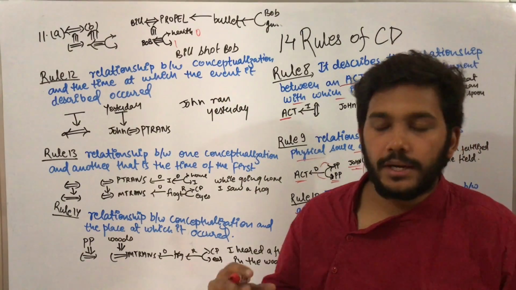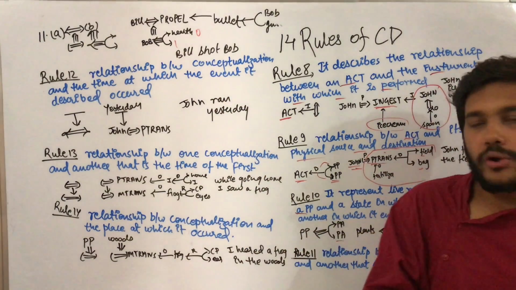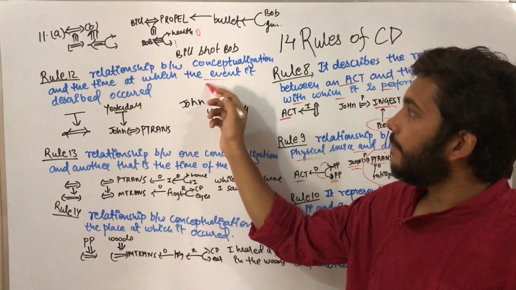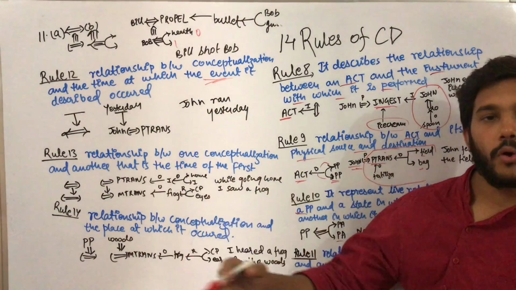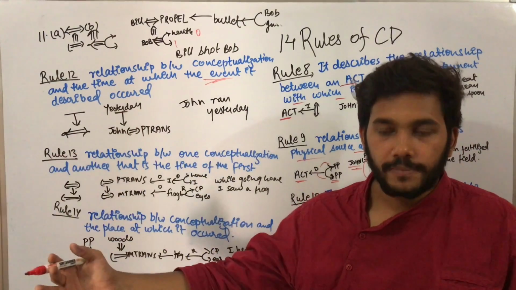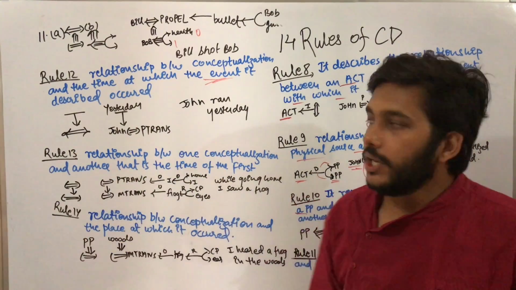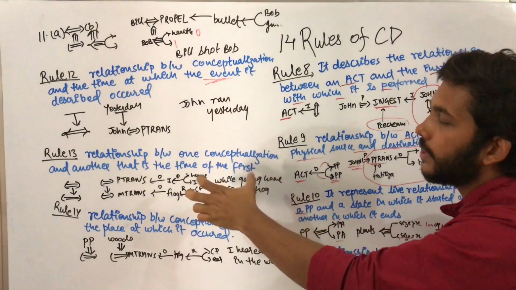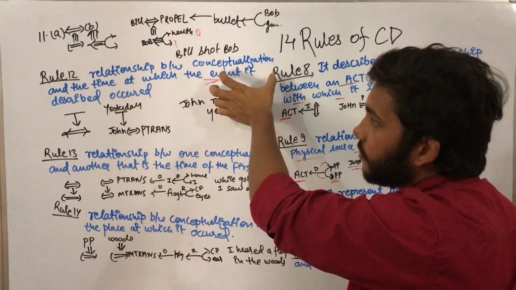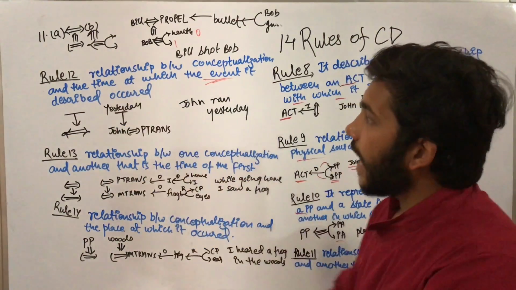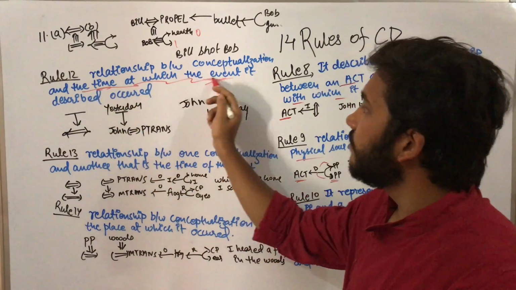Now the concept is that John is running, but when John ran means you are describing the event. The event is that John ran yesterday, or you can say John ran on the college annual sports day. So for such a situation, we are going to use rule 12, that is the relationship between conceptualization and the time at which the event occurred.